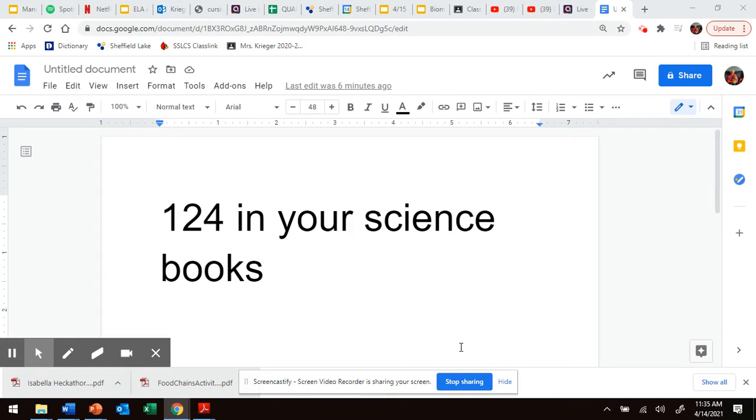Hi, guys. If you follow along in your science books, you were to silent read these pages the other day, but let's go and discuss it more in depth today. Types of ecosystems. There's different types of ecosystems.